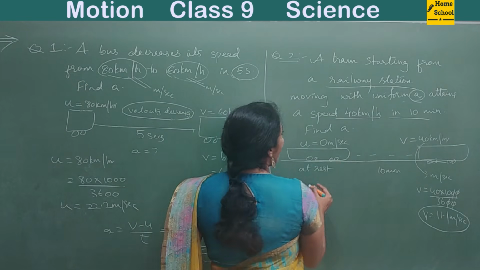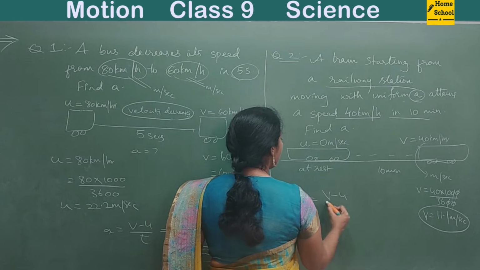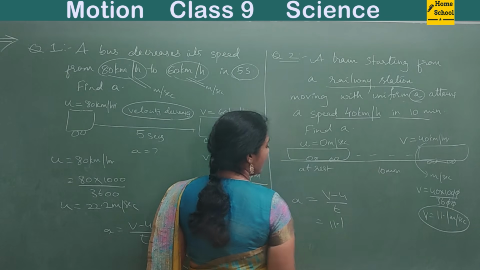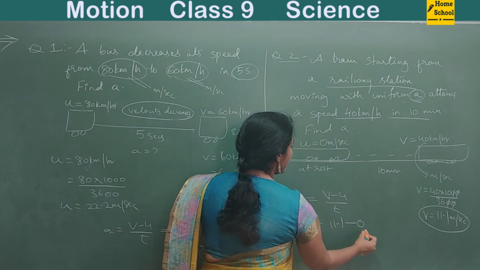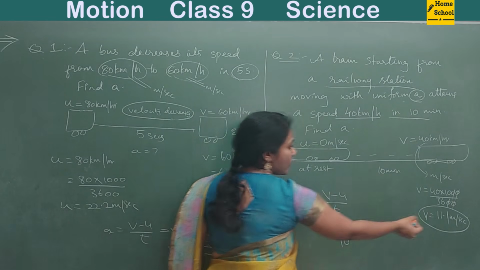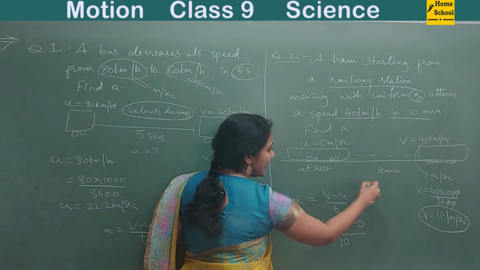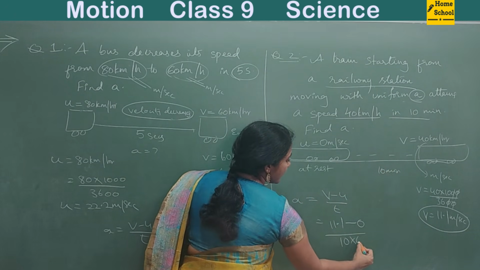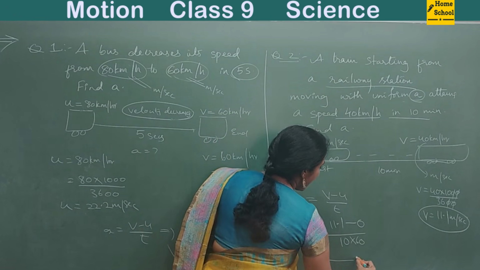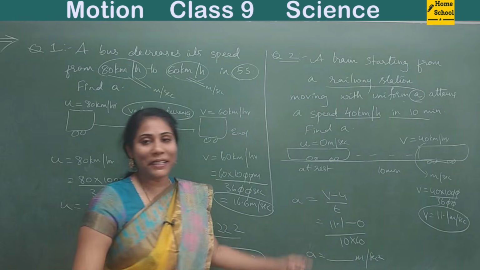Okay, fine. So what do you have to calculate? Acceleration. What is the formula? (V minus U) by t. V is 11.1 minus U, which is 0, divided by time. Time is 10 minutes, but convert it into seconds, because velocity is in meter per second, so time also must be in seconds. So 10 minutes converted into seconds, 10 into 60 you have to do. Let me know what the answer for this question is and mention it in the comment box.